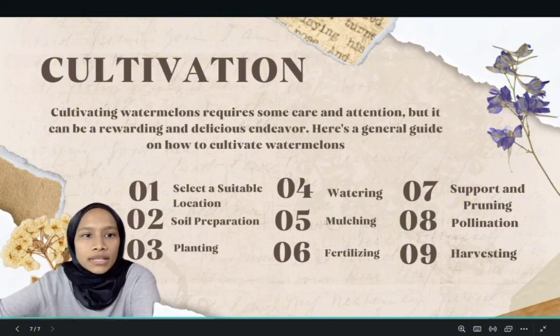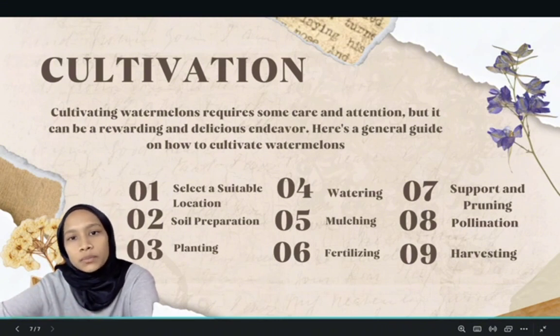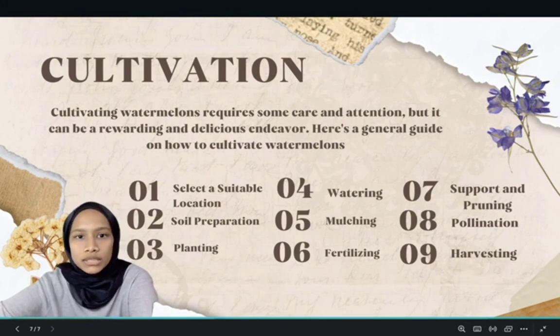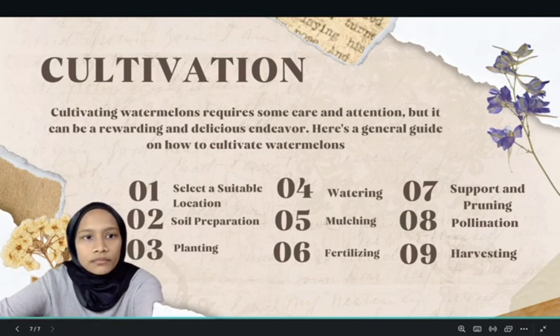The second one is soil preparation. Test your soil and amend it as needed to achieve a pH level between 6.0 and 6.8, which is ideal for watermelon. Third is planting. Watermelons can be grown from seed or seedling. Plant directly in the garden, or start seedlings indoors and transplant them when the weather is warm.